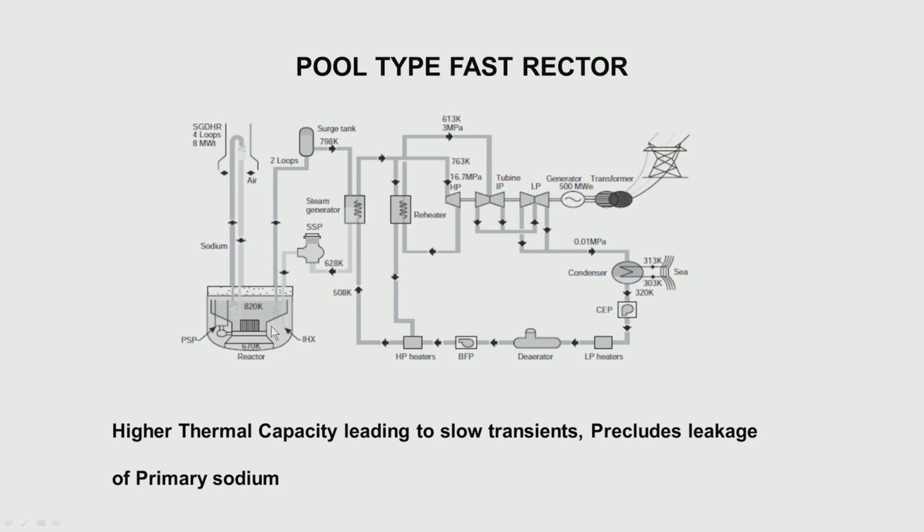What happens in case of an event, let us say there is a power failure and the reactor is shut down, the coolant flow will come down, temperatures surely will come down initially because of shutdown, then the temperature rises in case the cooling is not there. The rate of temperature rise should be low, then it gives the operator enough time to handle the situation, and that is the main advantage of a pool type reactor.